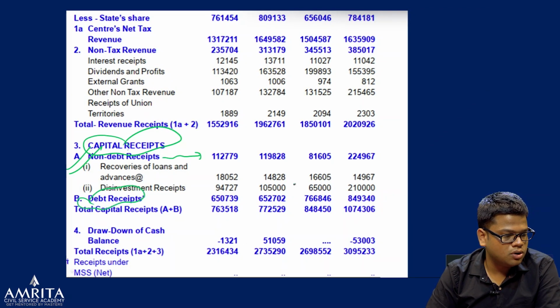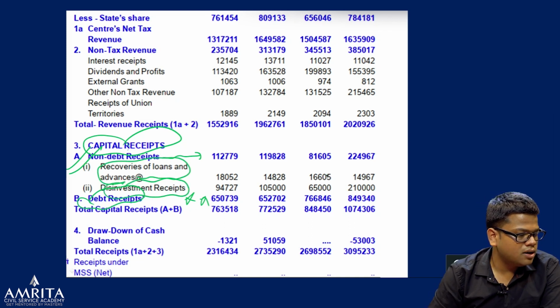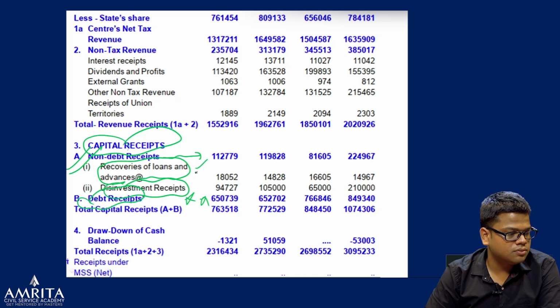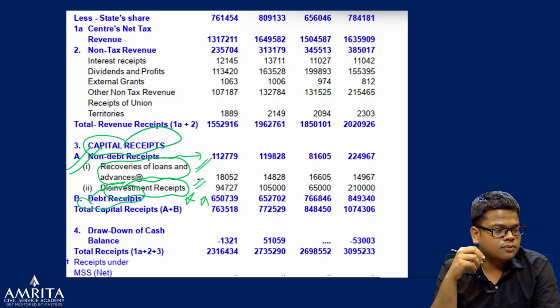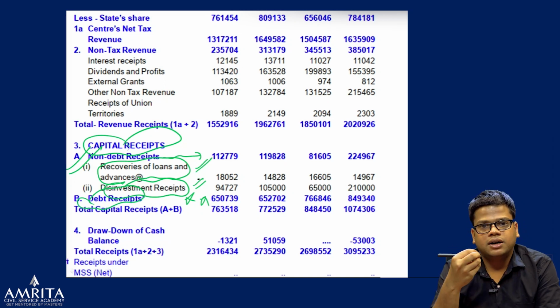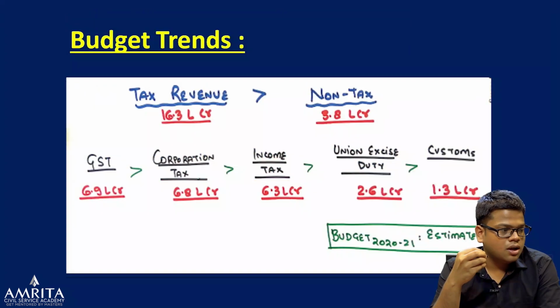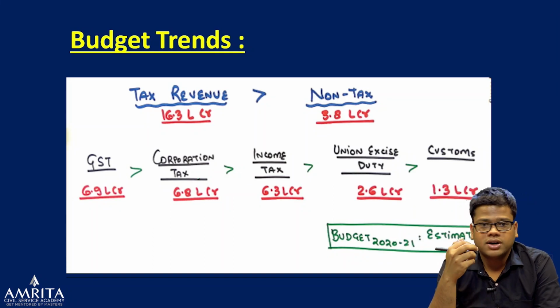That is where I talked about the fiscal deficit part. We'll discuss that. So that means recovery of loans and disinvestment receipt. Recovery of loan and disinvestment receipt. Okay. So this is the receipt part. Both the receipt part. Now if we see the trends can be asked.